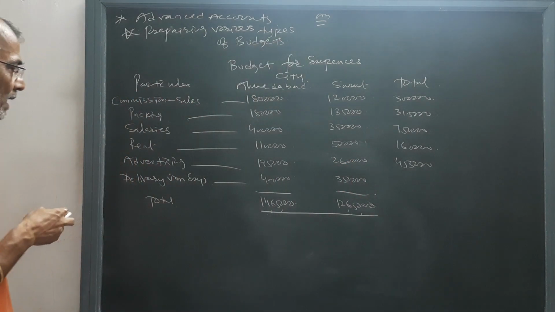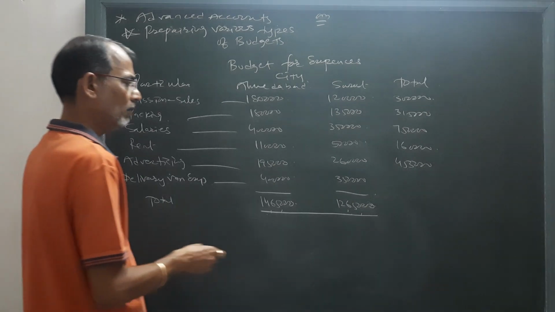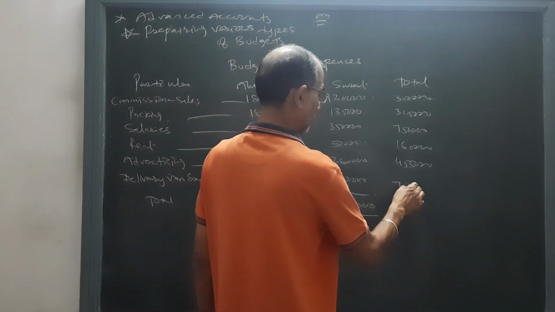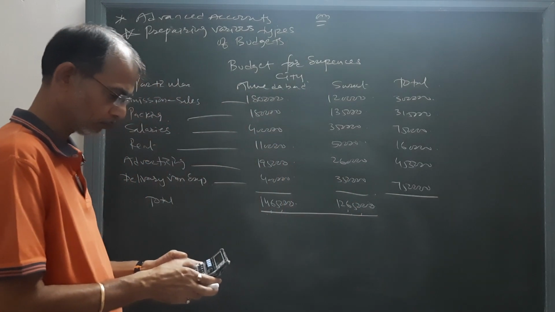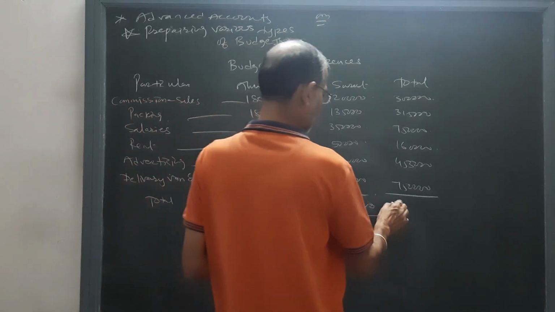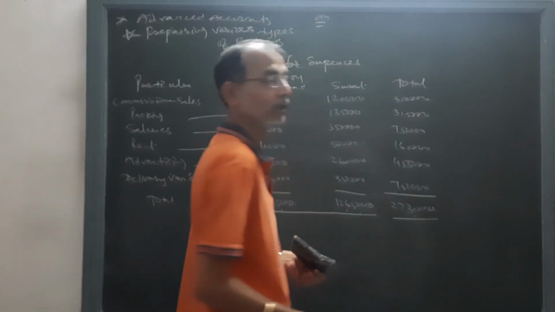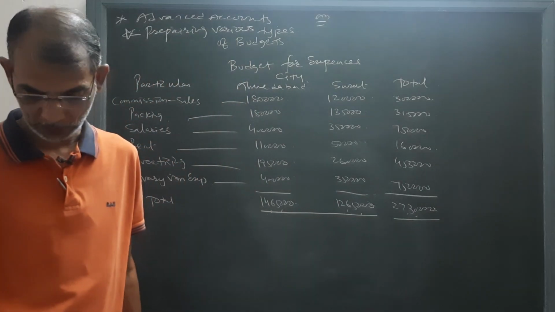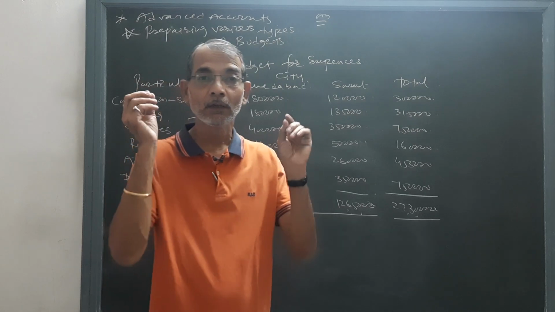Expense of advertising for both the cities. Then at last delivery van expense, that is 7 lakh 50,000. Now 27 lakh 30,000 is the total of all the expenses of both the cities.